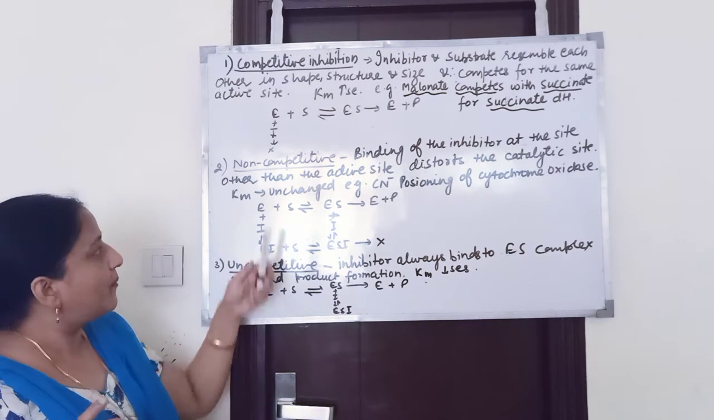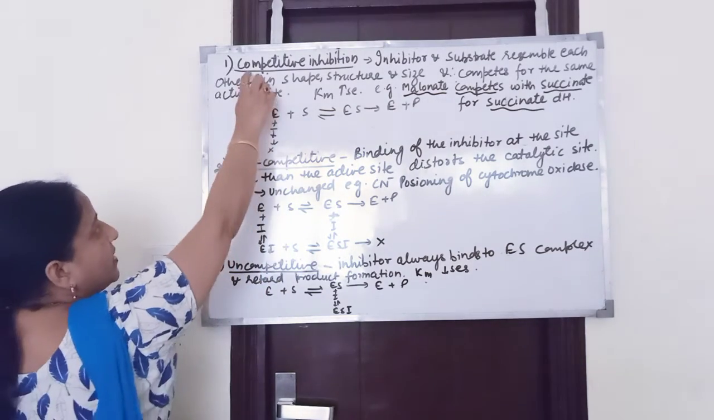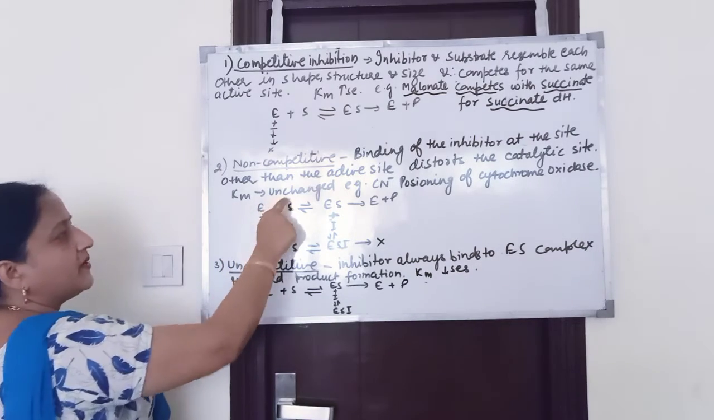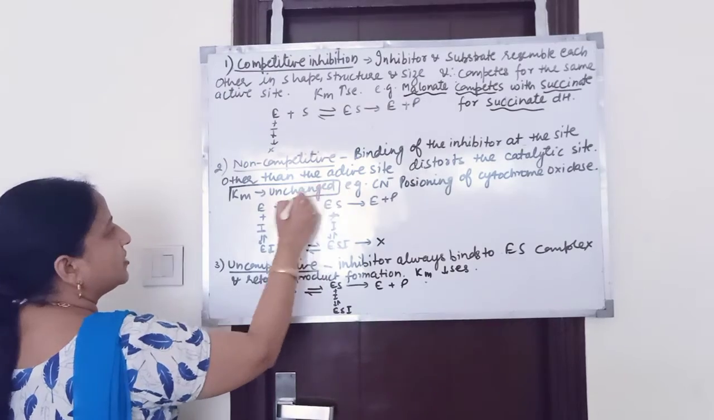In non-competitive inhibition, Km remains unchanged. This is very important. In competitive inhibition, Km increases. In non-competitive inhibition, Km remains unchanged.